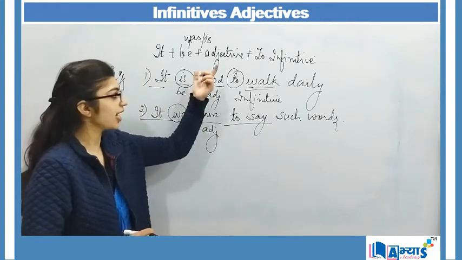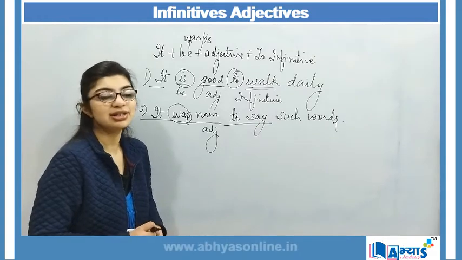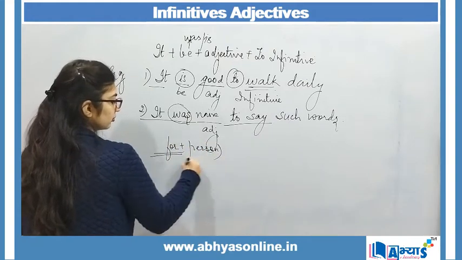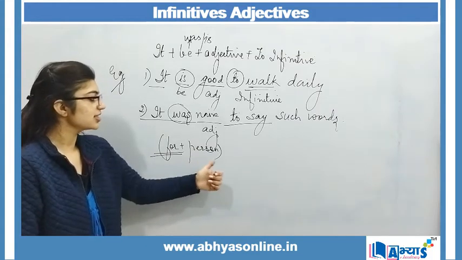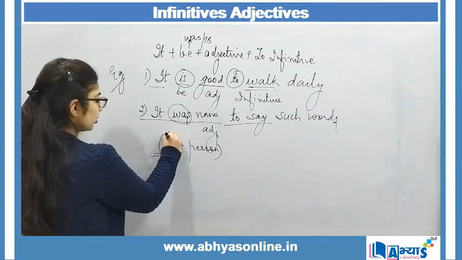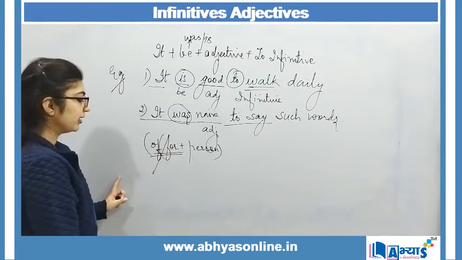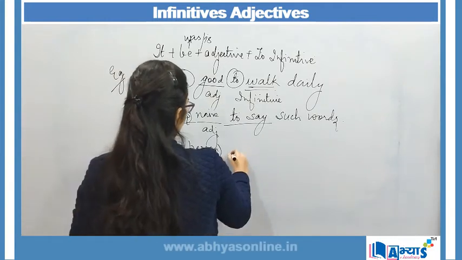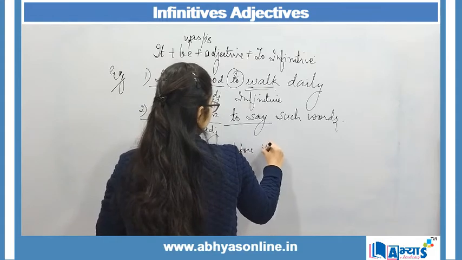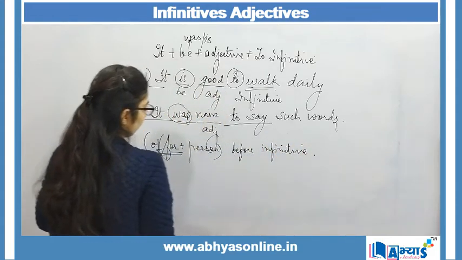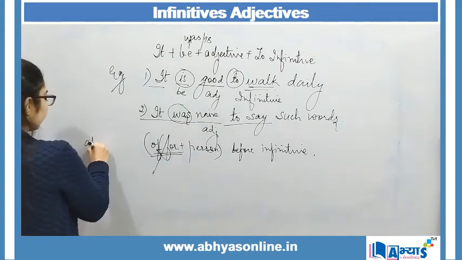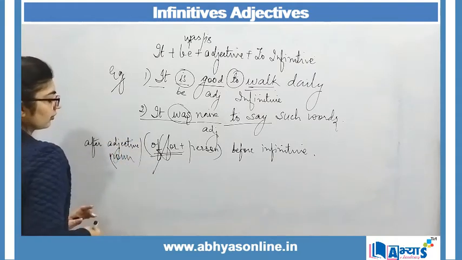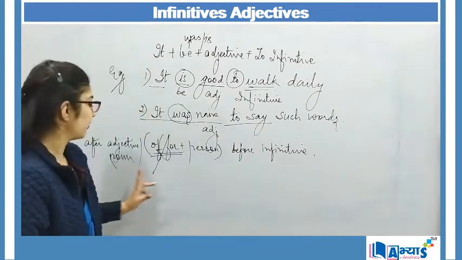And here when we are describing adjective along with infinitive, to refer to one person, I will use the word for plus person, or I can also use of plus person, either for or of plus person, and this has to be used before infinitive and after adjective or a noun.